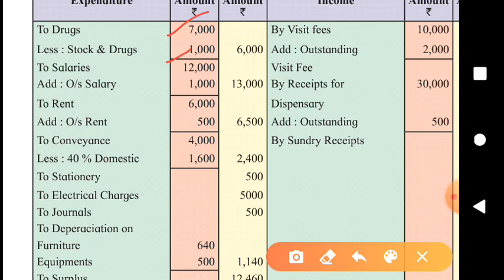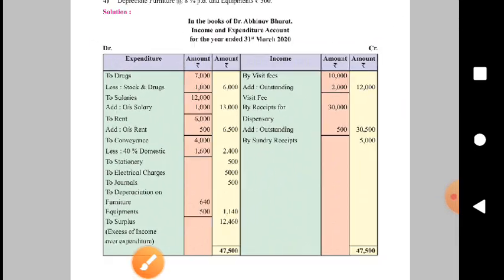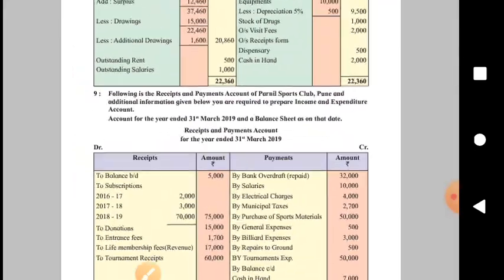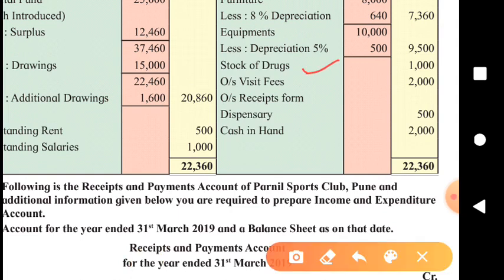So only drugs of rupees 6000 have been used this year. So the expense is not 7000 on drugs, it is just rupees 6000 for this year. And this stock is an asset for the business. Any kind of stock is an asset for the business. So this closing stock of drugs will be shown on asset side 1000.